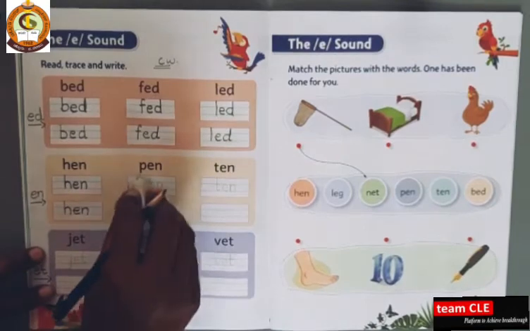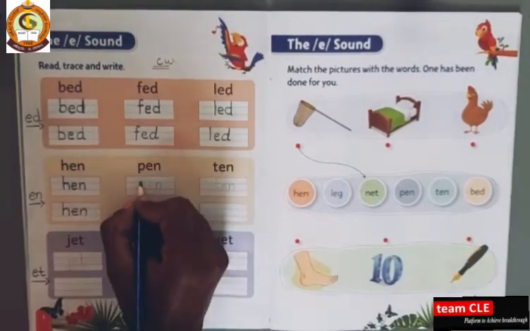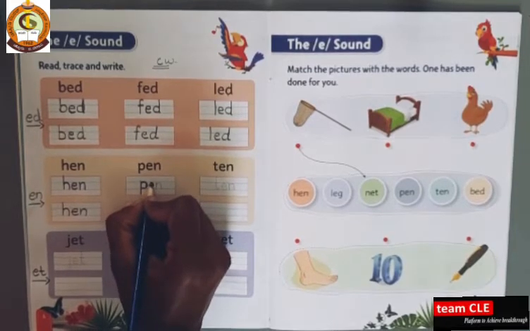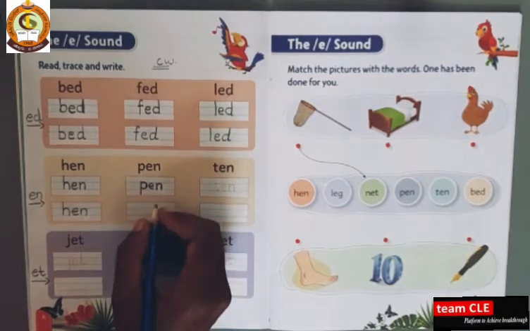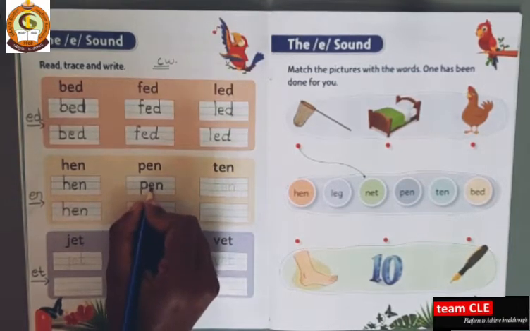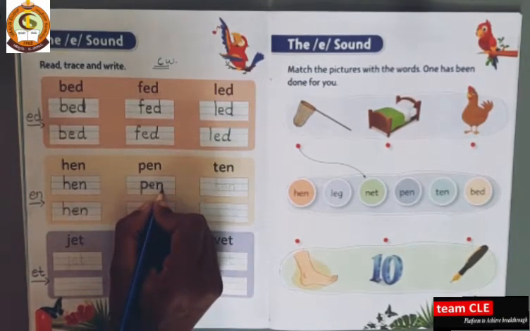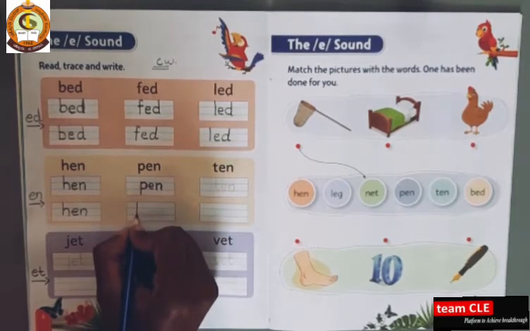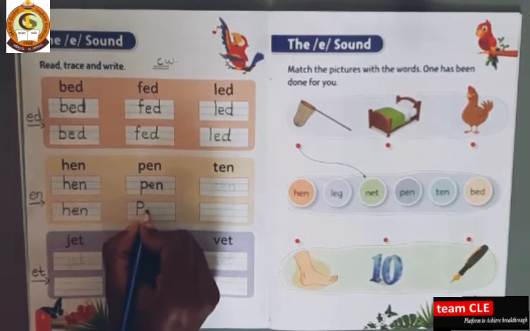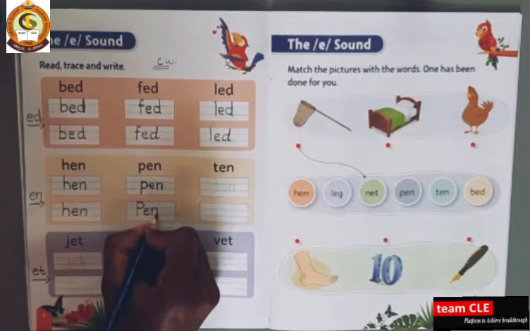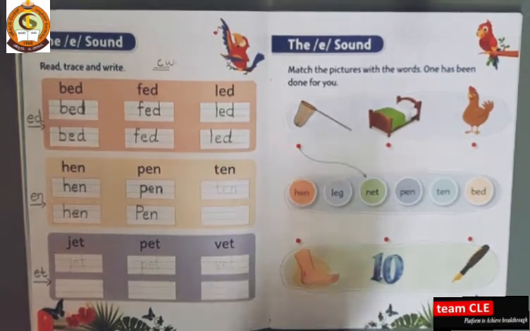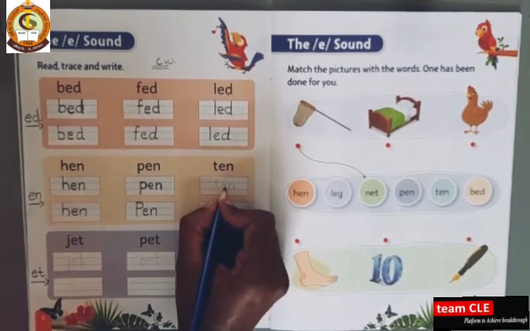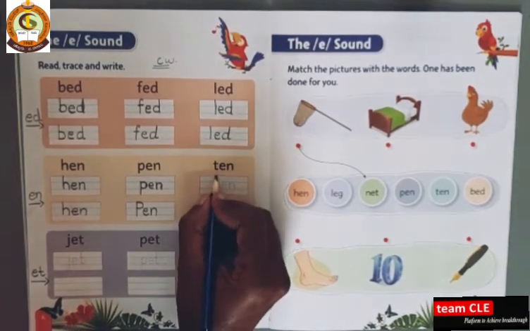Next P, E, N, pen. P, E, N, pen. P, E, N, pen. Okay, next T, E, N, ten.